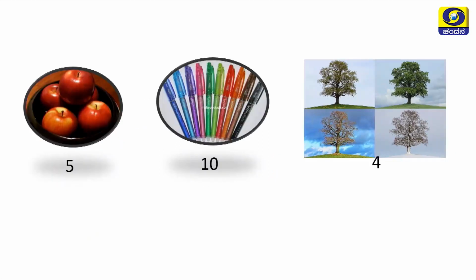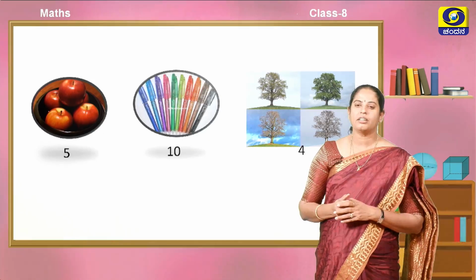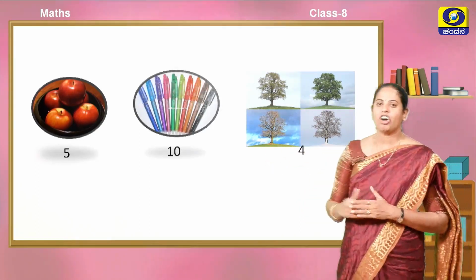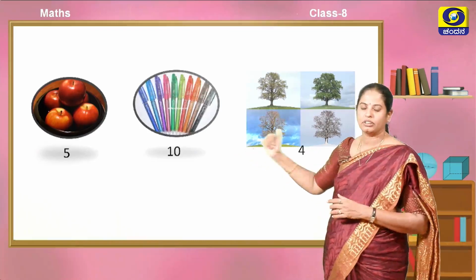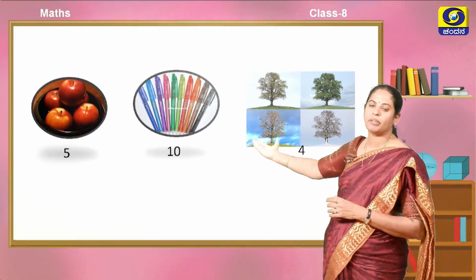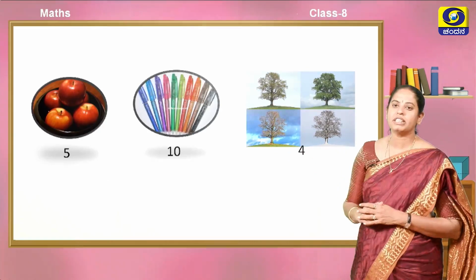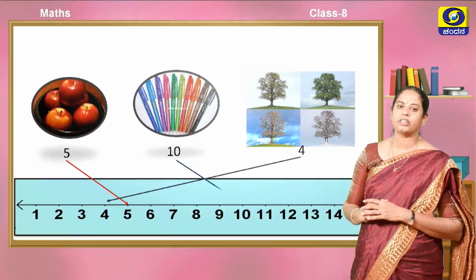Observe here, children. Here there are 5 apples in a bowl, 10 pens in a box and a picture of 4 trees. We use these numbers to count these objects. What do we call the numbers which we use to count the objects?